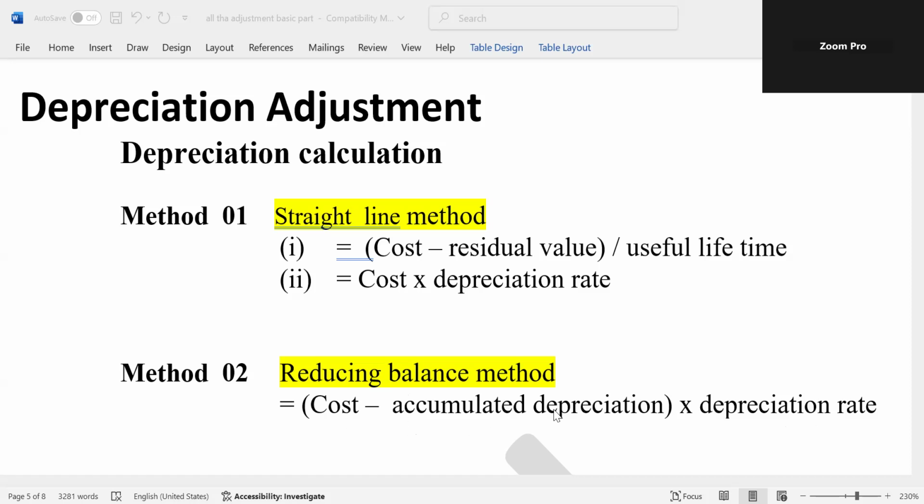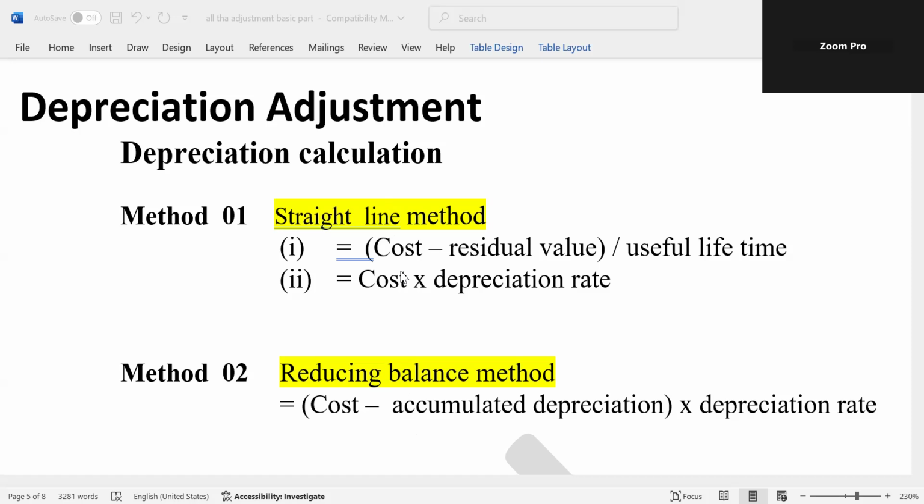Accumulated depreciation means total depreciation up to the beginning of the year. ඒ කියන්නේ මේ වෙනකන් කරපු depreciation වල total එක අඩු කරන්න ඕන. From cost value, then into depreciation rate can be calculated annual depreciation. Therefore, this is a theory.